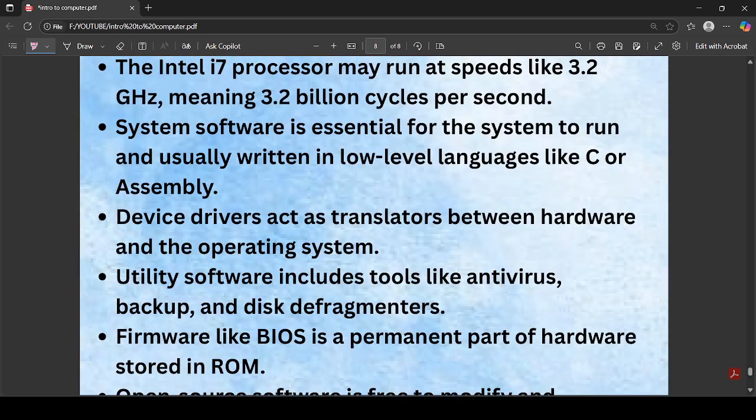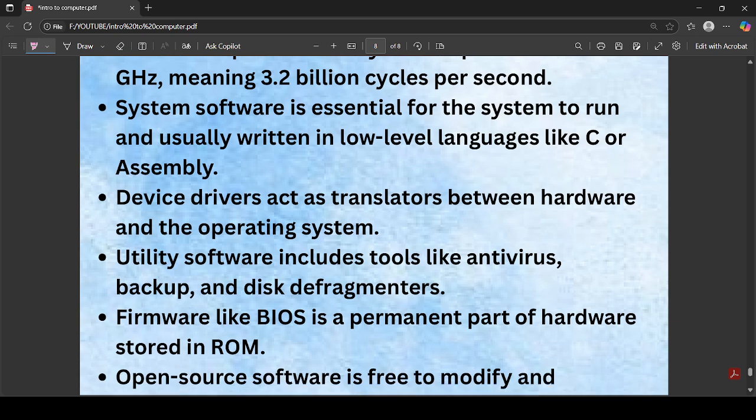Then we have the Intel i7 processor. An Intel i7 processor may run at a speed of like 3.2 gigahertz. This question might not be asked in the MCQ, but however, you should know that the Intel i7 processor may run at a speed of like 3.2 gigahertz.